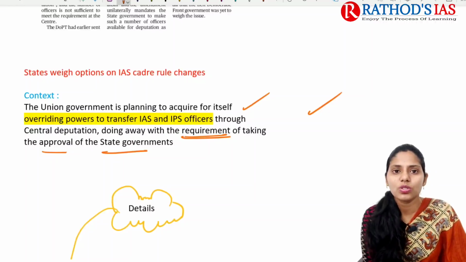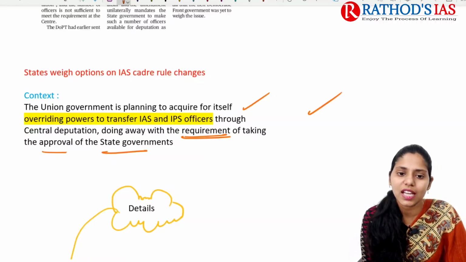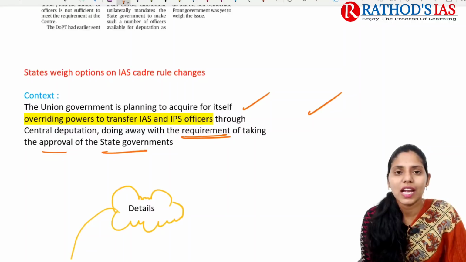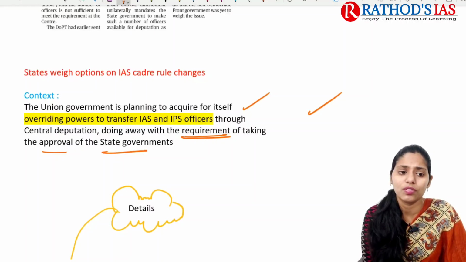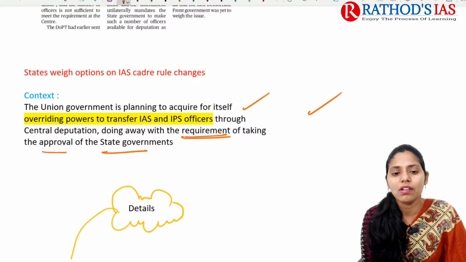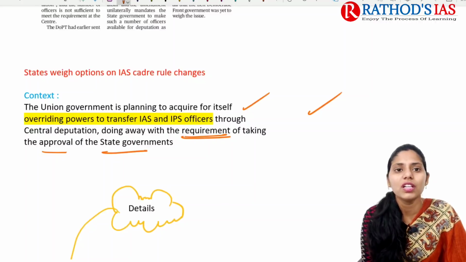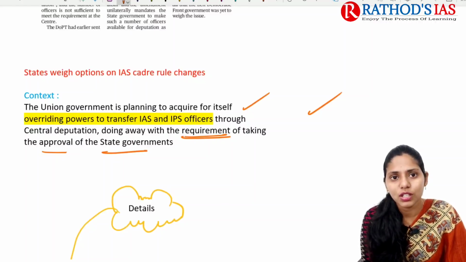The central government wants to come up with a small change in the IAS cadre rules. Here it wants to get overriding or higher powers regarding the transfer of IAS as well as IPS officers through centre deputation, doing away with the requirement of taking the approval of state governments. Without taking the approval of state governments, they are going for transfer of IAS and IPS officers according to the new rules.